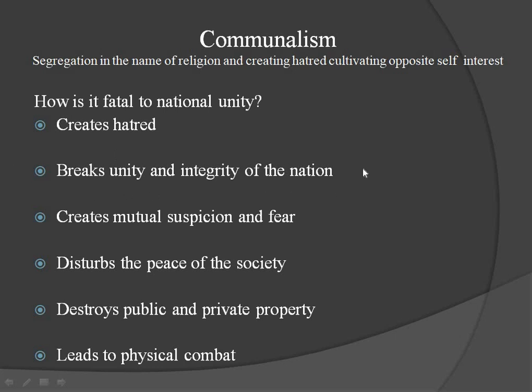We are living in the same nation. We are the people of the same nation. We are Indians, but we are not giving importance to India. We are giving importance to our religion, whether it may be Hindus, Muslims, Christians, Sikhs, Buddhists, Jains, whoever it may be. This breaks the unity and integrity of the nation.